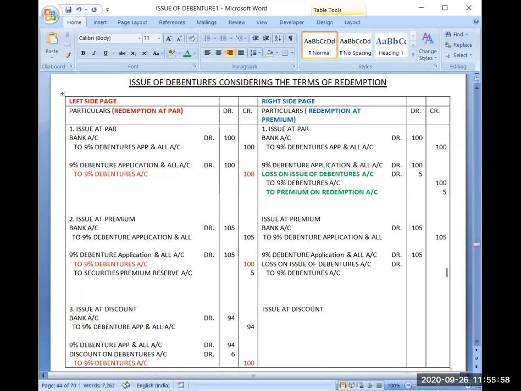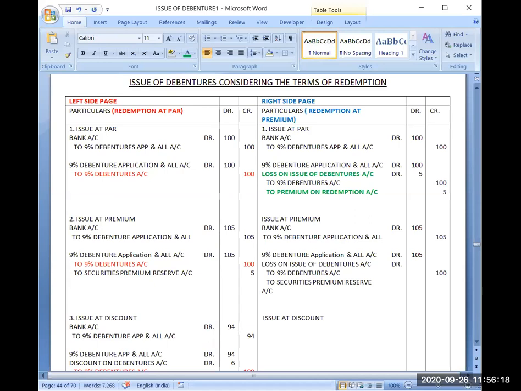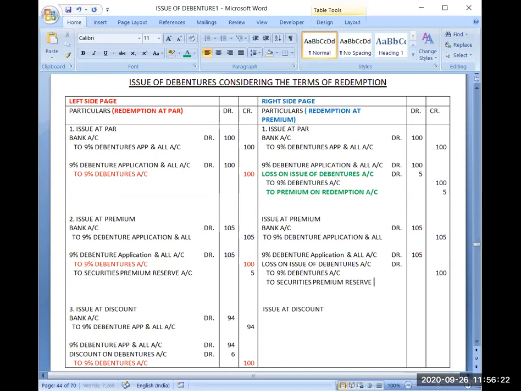It will always be face value. To securities premium reserve account. Very good, very good. Then securities premium reserve is 5 rupees.